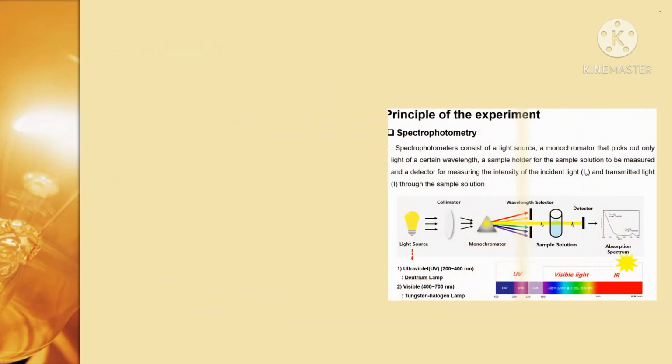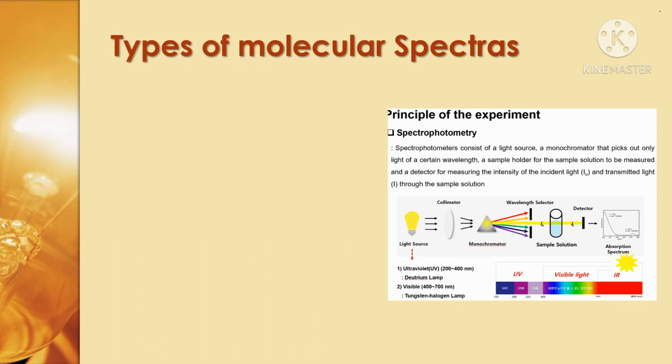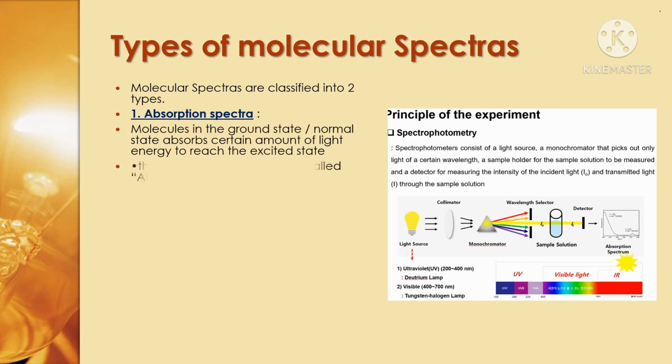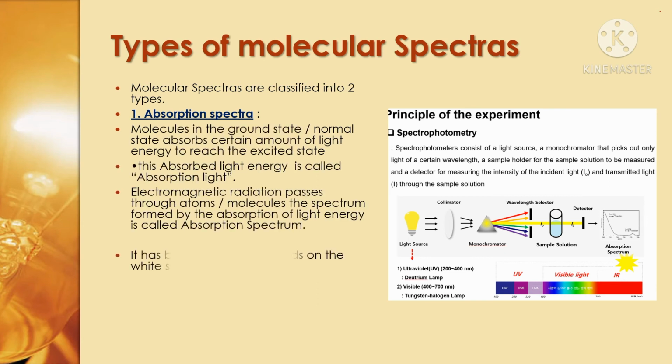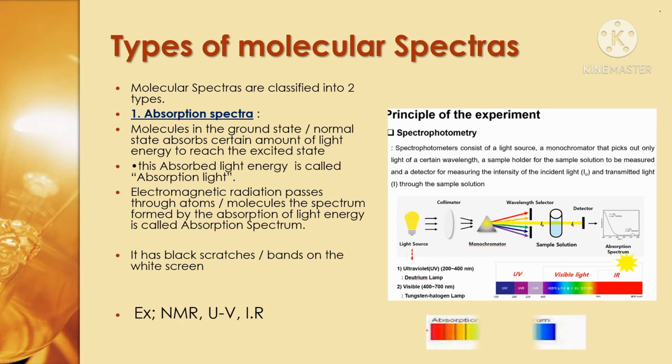Spectroscopy is divided into two types based on which type of spectrum it gives. The first one is the absorption spectrum and the second one is the emission spectrum. In the absorption spectrum, when light passes through the sample, it absorbs a certain amount of light energy. The ground state atoms in the sample get excited when they absorb the light energy, and this gives a spectrum.